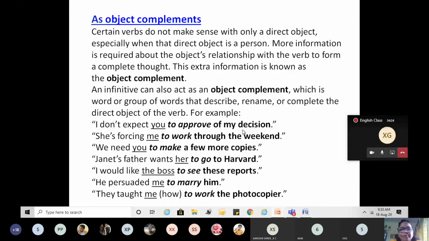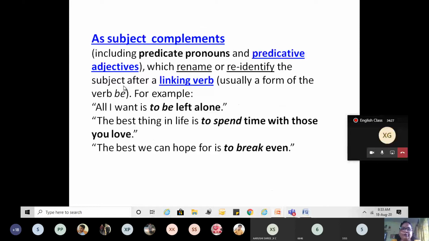Now here it is subject complement. The subject is already there, but the subject is incomplete without the use of the infinitive complement. We need a verb, but the verb is already there. That has to be completed in meaning by providing the subject complement. Okay.